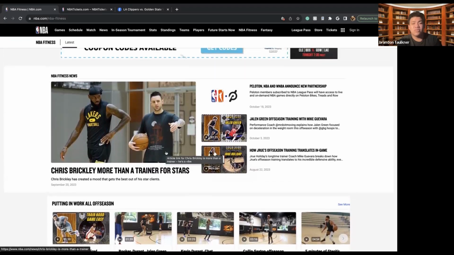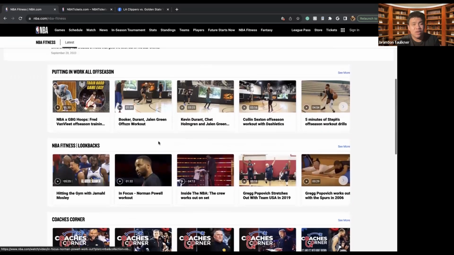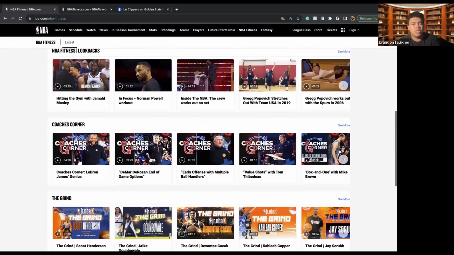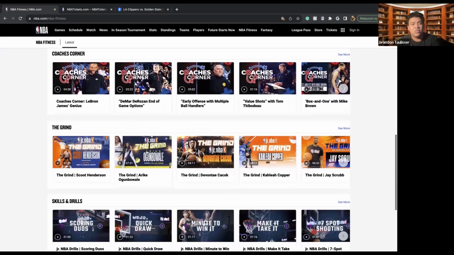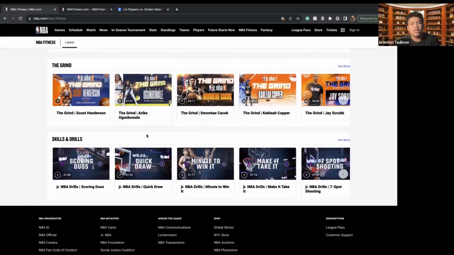But here we see there's different types of news. So there's like different types of trainers. There's different types of kind of being able to watch players actually work out. So if you're really into seeing how these different types of players train, there's the ability to watch that here under the NBA Fitness. There's also different types of coaching, and then as well as being able to watch kind of like the grind as well as other things.